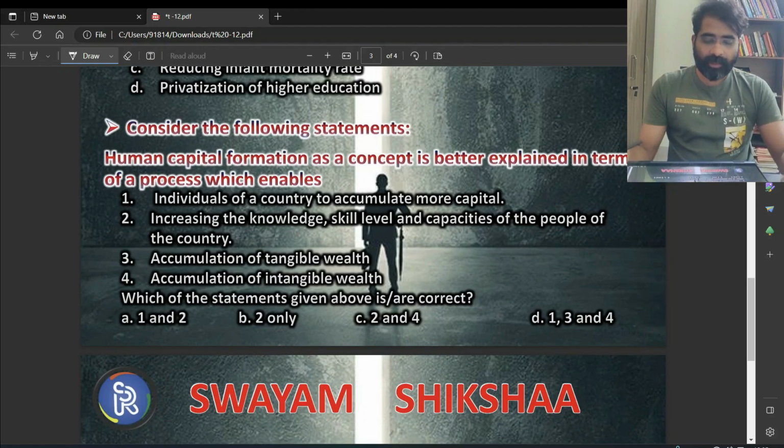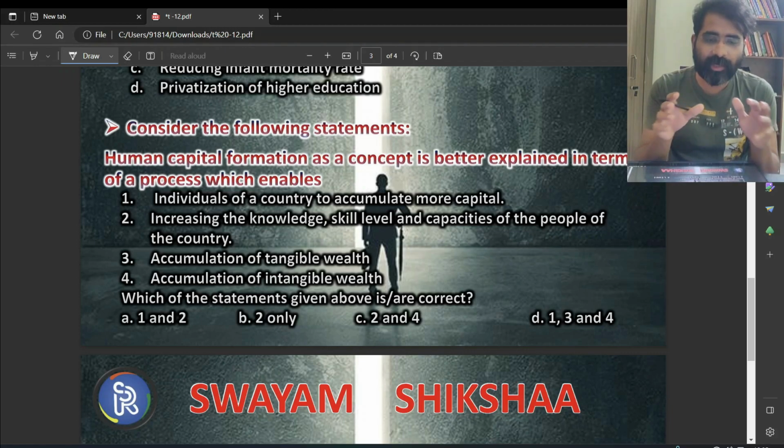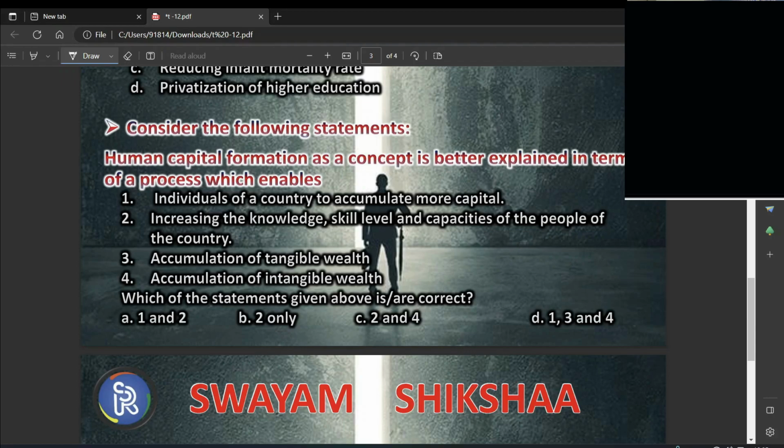Now, next question. Human capital formation as a concept is better explained in terms of a process which enables... Now, here, human capital is something like an intangible wealth. It is not purely tangible. That is what we have to understand. It is not like the physical capital, it is endogenously built in the body and mind of its owner. So it is not purely physical capital which I can see. It is basically an intangible entity. Based on this logic, this question has to be answered.